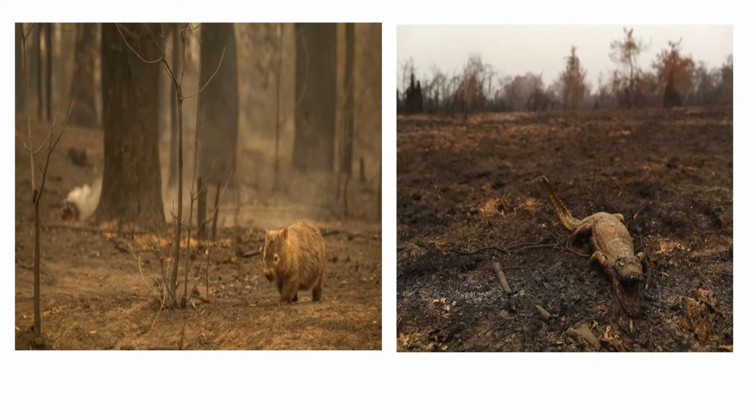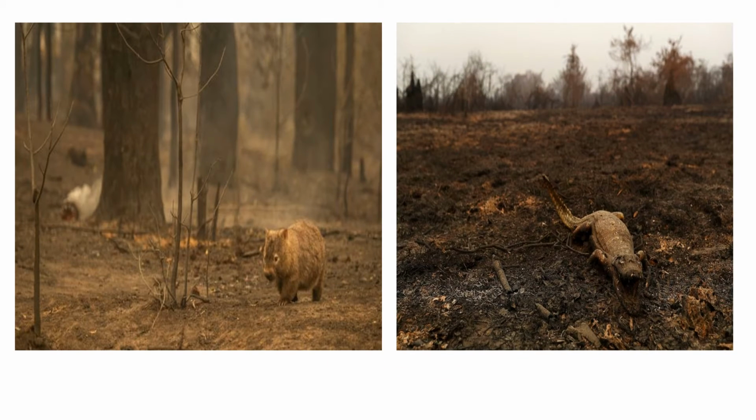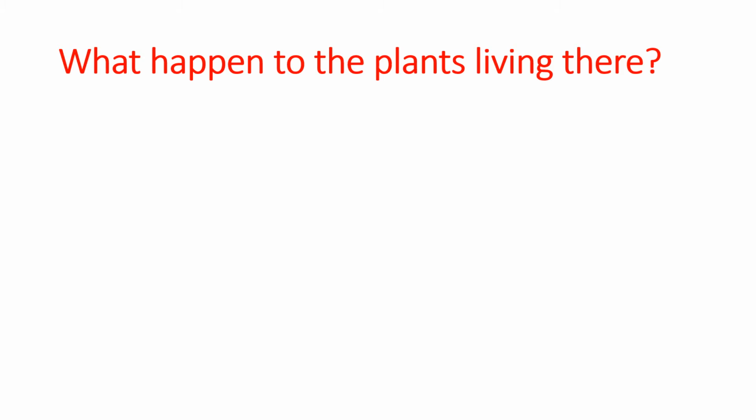So as you can see here, the trees were being cut and burned, therefore animals don't have food, they don't have a place to stay, and they don't have water to drink, therefore they will definitely die. Okay, so animals will die if deforestation happens, if we are going to cut all the trees.